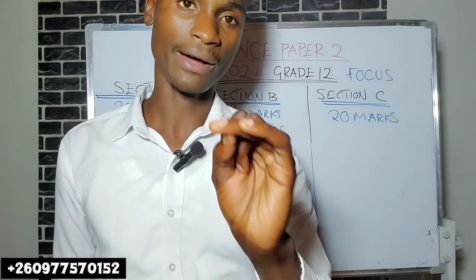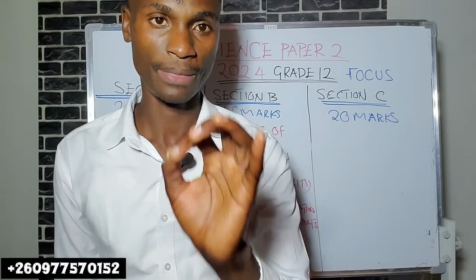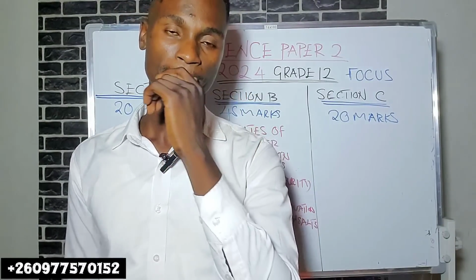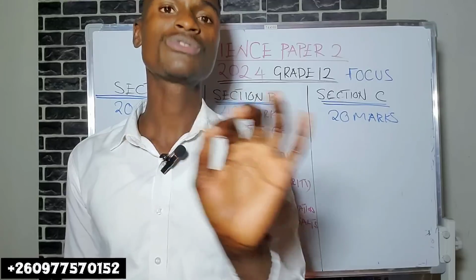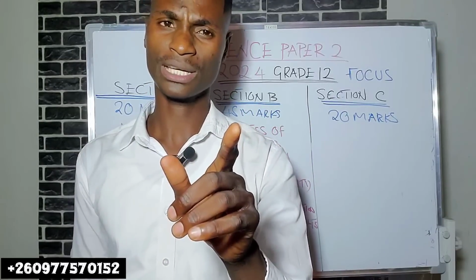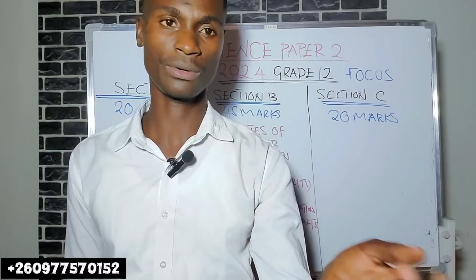Then you also have acidic oxides. Acidic oxides are oxides of non-metals. Are we together? Examples of acidic oxides are carbon dioxide and nitrogen dioxide, to mention but a few.